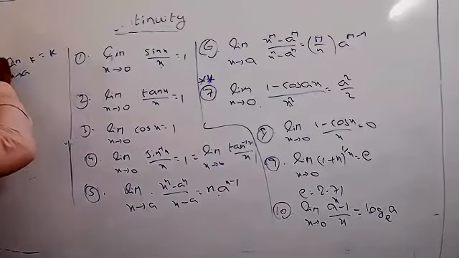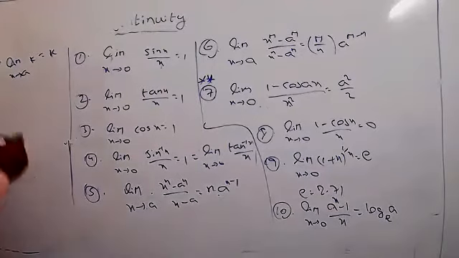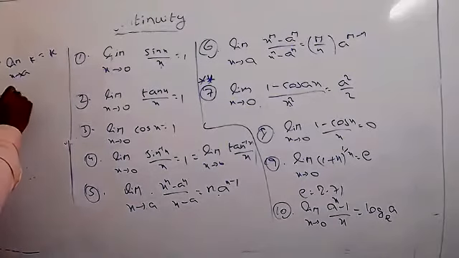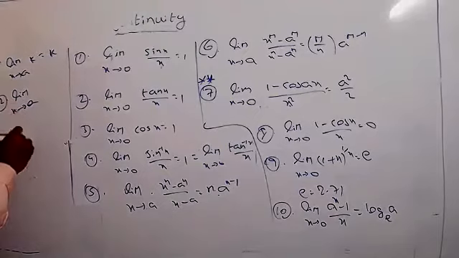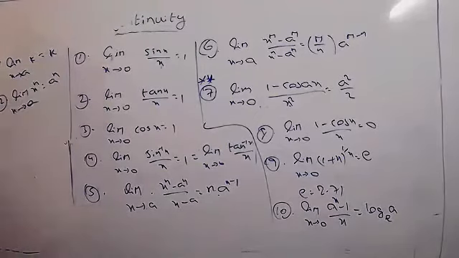This is also more important to you because you will get so many problems in that exercise, when you have to show continuity, and that time it is more useful. Should remember that. In the same way, last one you can write now. Limit x tend to a, x power n equal to always a power n.